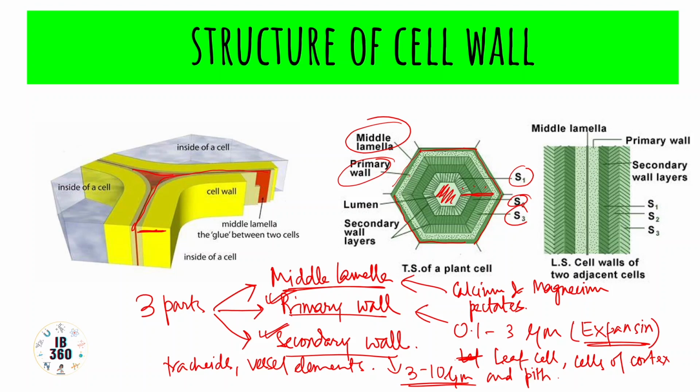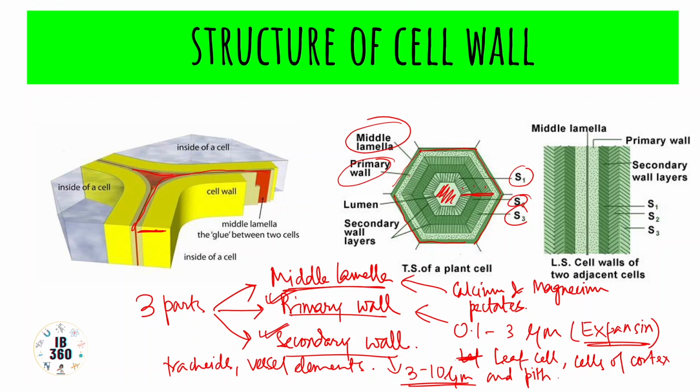Secondary wall, if it consists of more than three individual layers, would then be called tertiary wall. And this tertiary wall is responsible for tension of the wood in gymnosperms. Another important thing is that secondary wall may be absent, irregularly deposited, or formed uniformly in the cells, and this would result in differentiation of cells, like the difference between parenchyma, collenchyma, sclerenchyma, tracheids, and vessels.